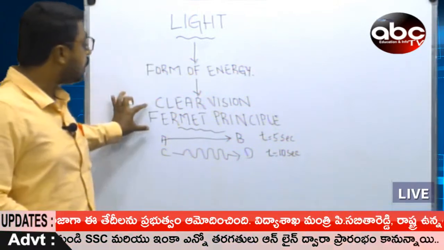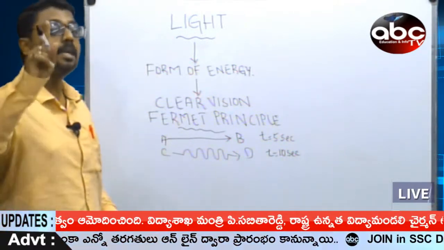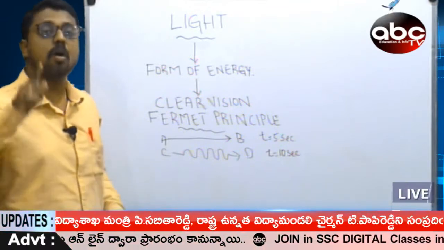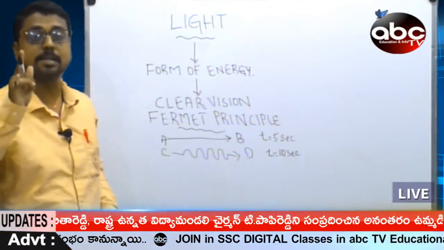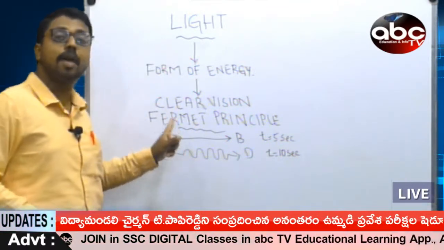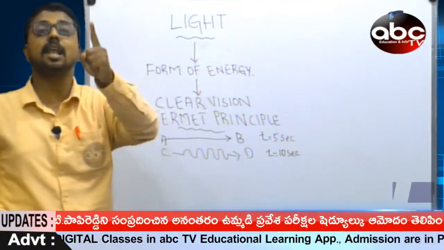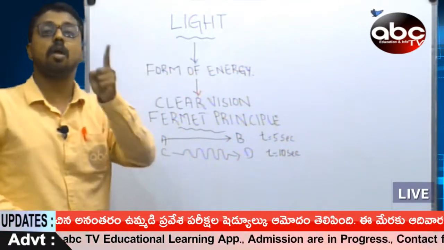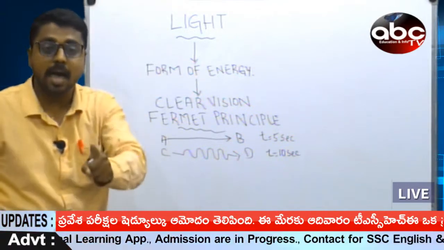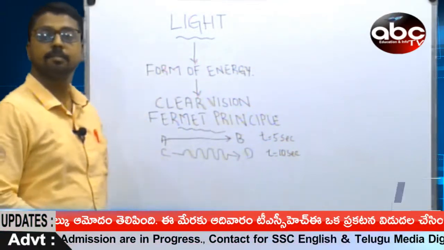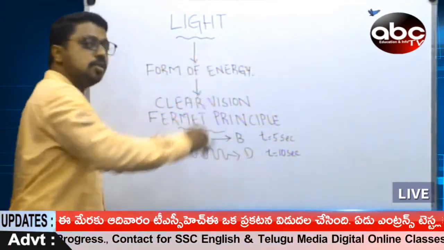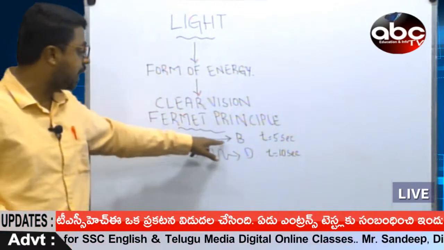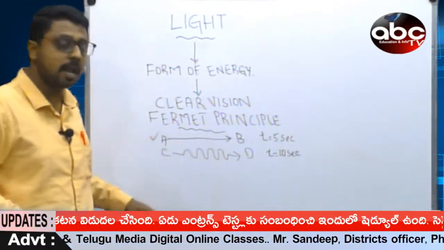So, according to the Fermat principle, light always travels in a path which takes least time.